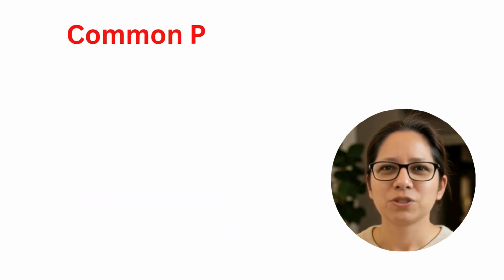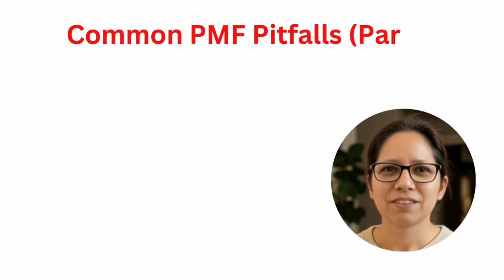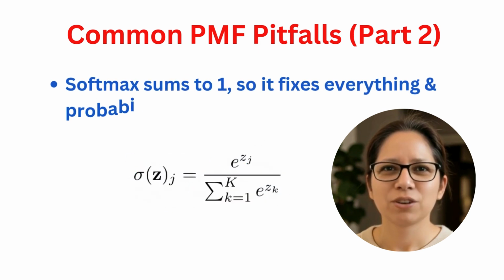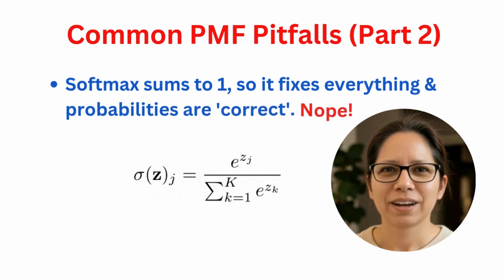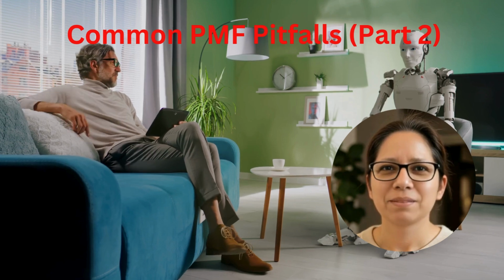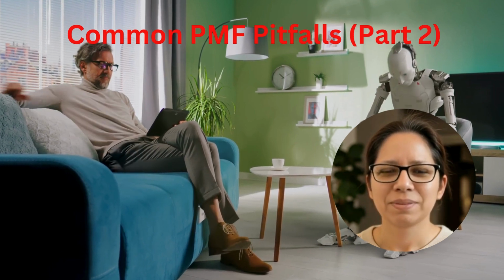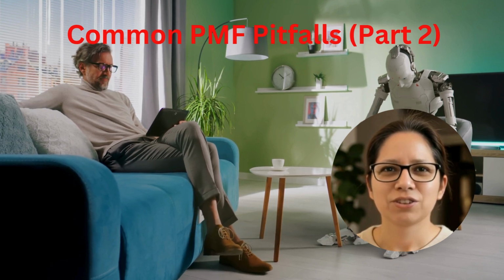And one more common trip up. Believing that because Softmax makes probabilities sum to 1, your PMF is automatically correct and useful. Not quite. Softmax is a great normalizer, but if your AI model produces garbage raw scores or logits, then Softmax will just give you a perfectly valid PMF of, well, normalized garbage. Good PMFs come from good models and good training.